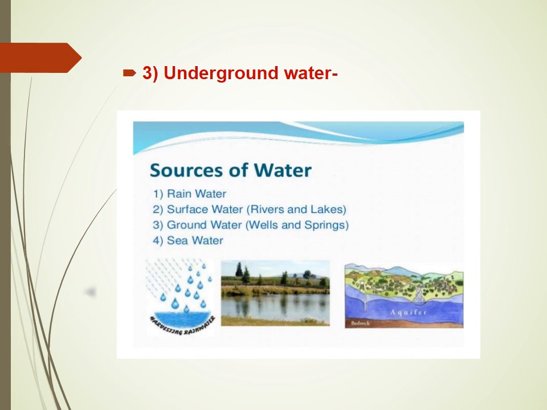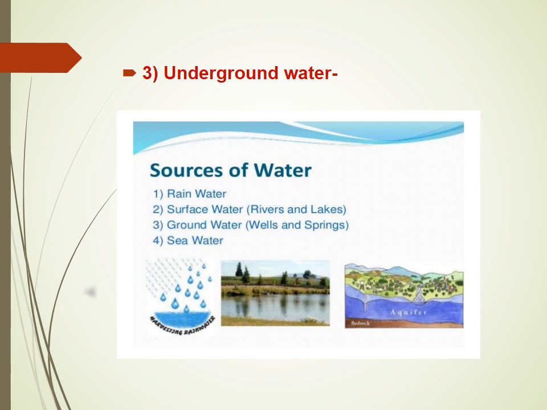Thus, the underground water in the form of wells, springs, or bores contains large quantities of minerals which are dissolved in it. Then, generally the underground water is free from suspended colloidal impurities and is almost free from dissolved gases and microorganisms.